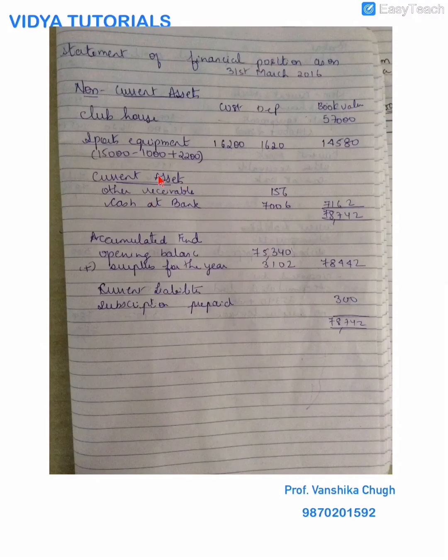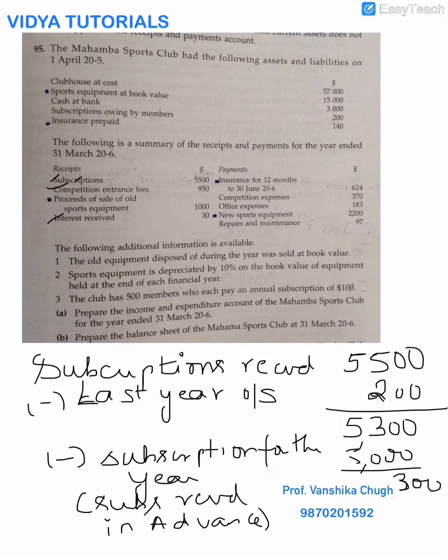How do I get my current assets? Here, cash at bank. This cash at bank is your opening balance. Now I need to find my closing balance. How do I find my closing balance? You can just make a small cash book, or here, all the balances are given to you, only the opening balance is not mentioned.